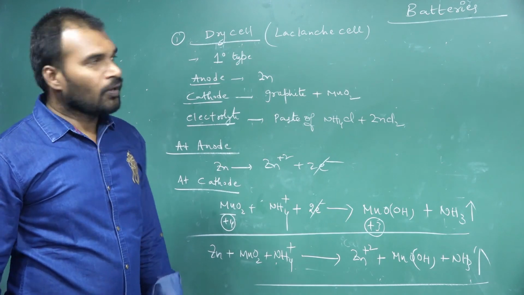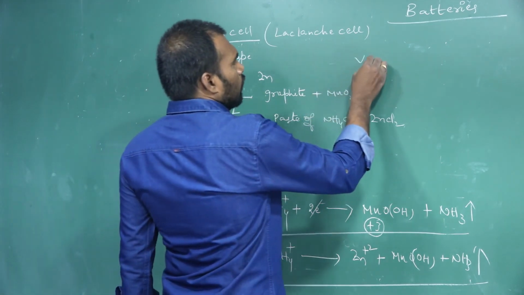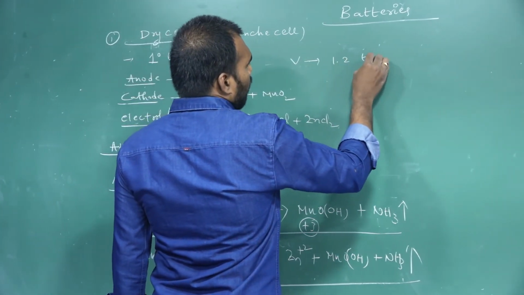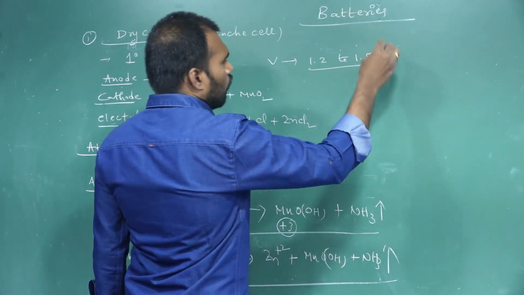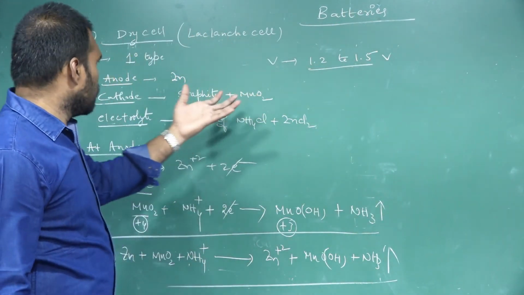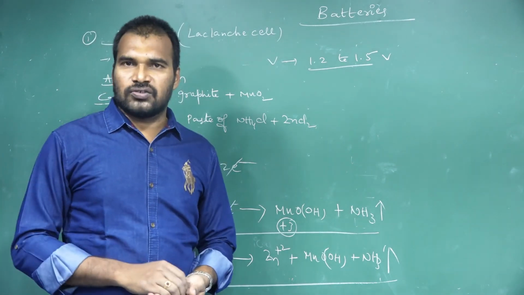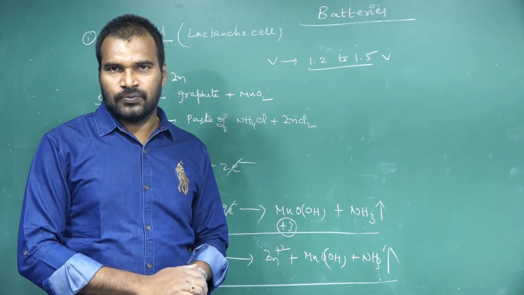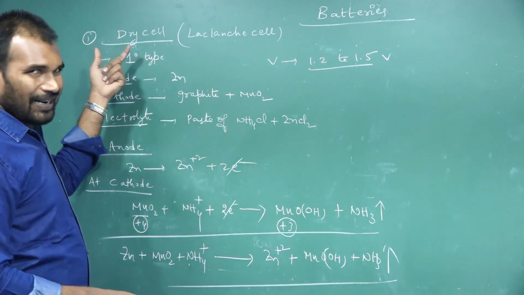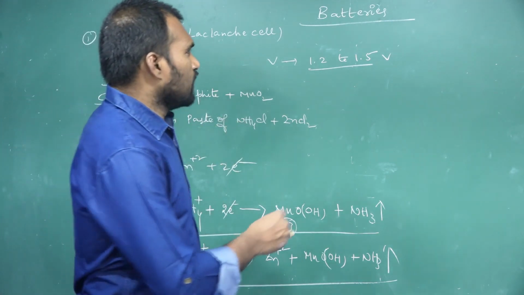And the voltage range is between 1.2 to 1.5 volts. So we generally use this dry cell or Leclanche cell in wall clocks and transistors. So it's the first cell, that is what? Dry cell.